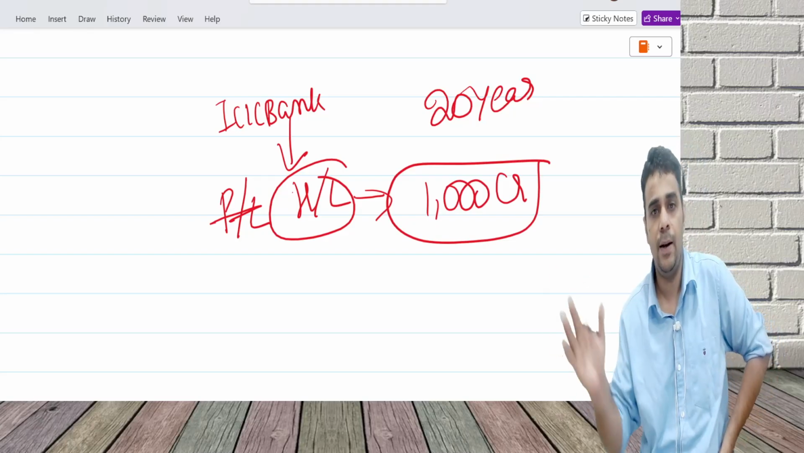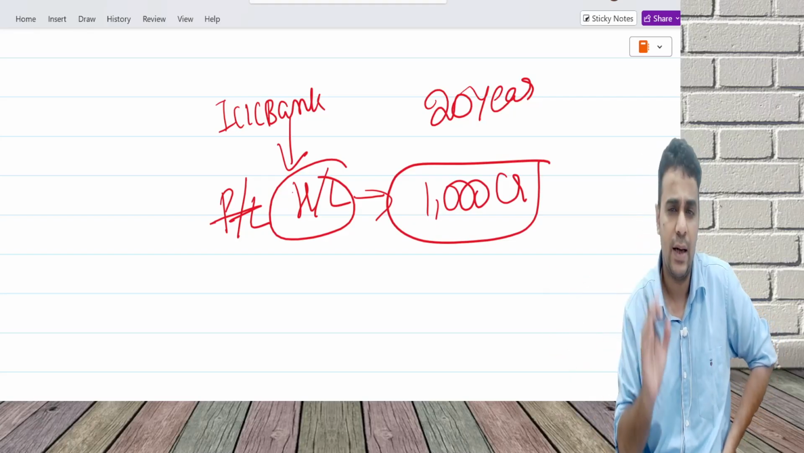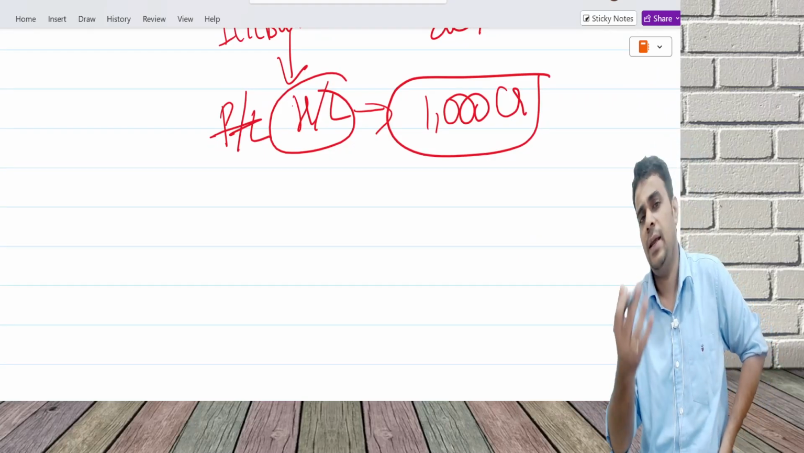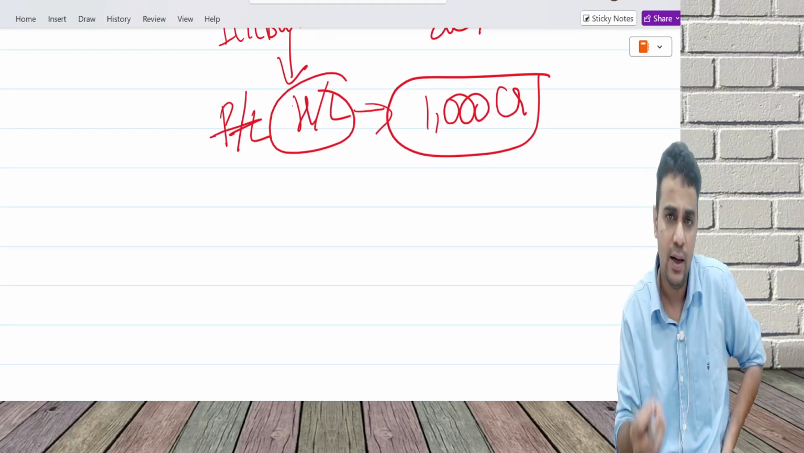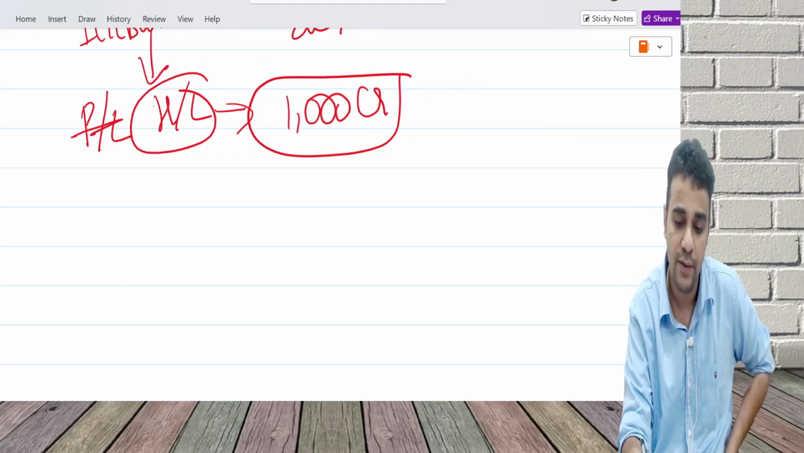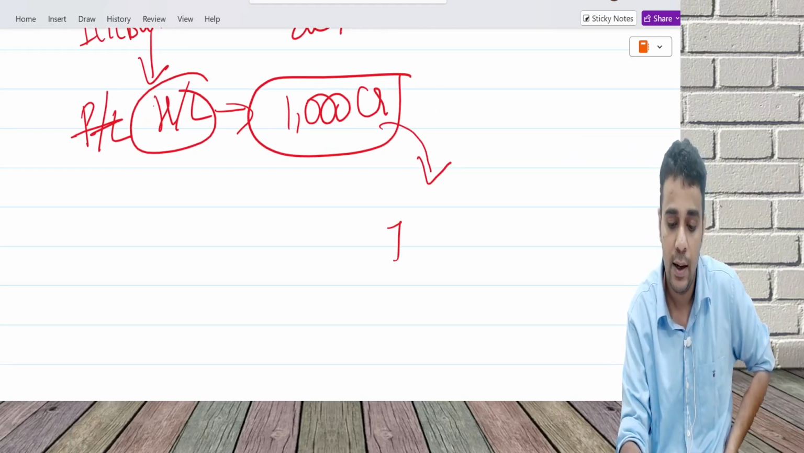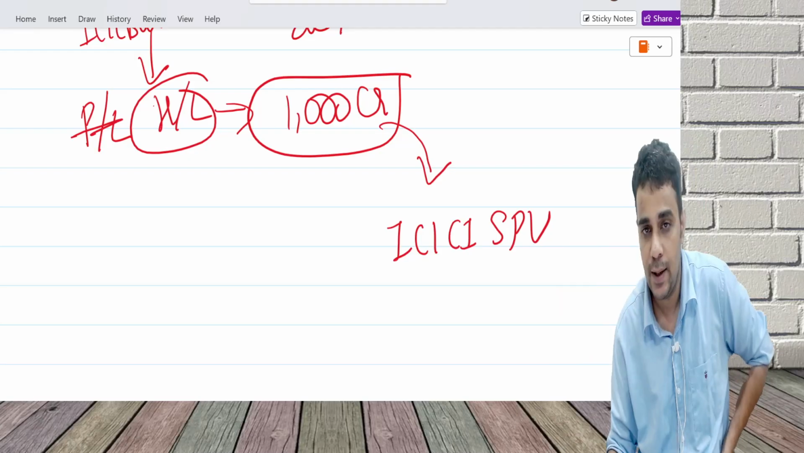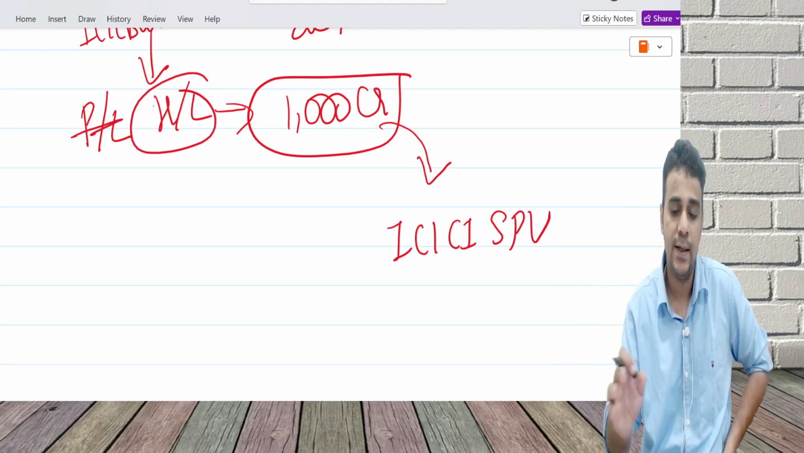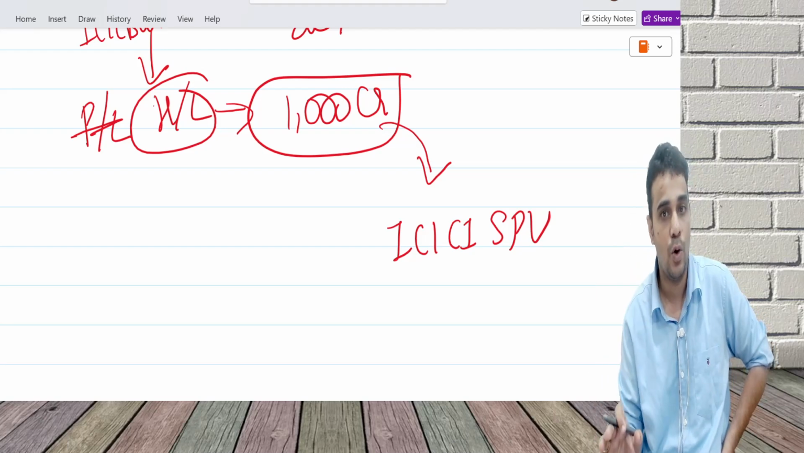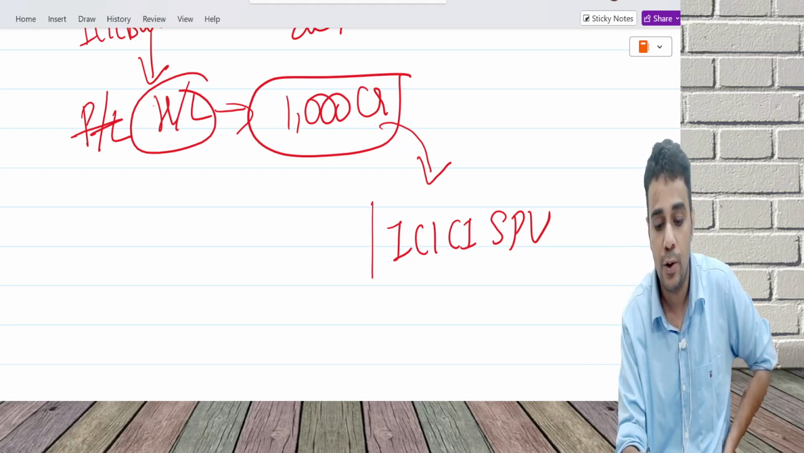There can be multiple housing loan categories. One of the loan categories has a 1,000 crore loan. Now I want money immediately. I cannot tell my customer to pay this. So what ICICI Bank will do is transfer this to a company called ICICI SPV, or you can name it ICICI Securitization or ICICI Security, some name. You transfer the entire 1,000 crore loan to them.